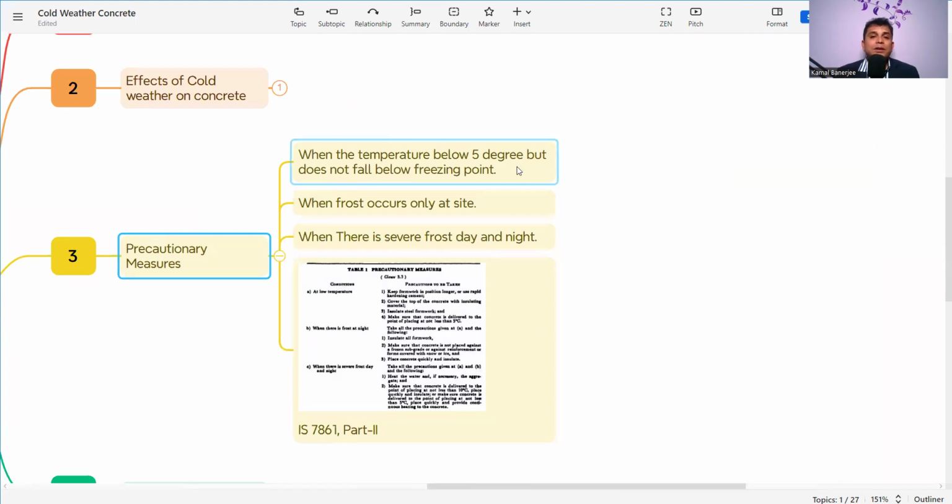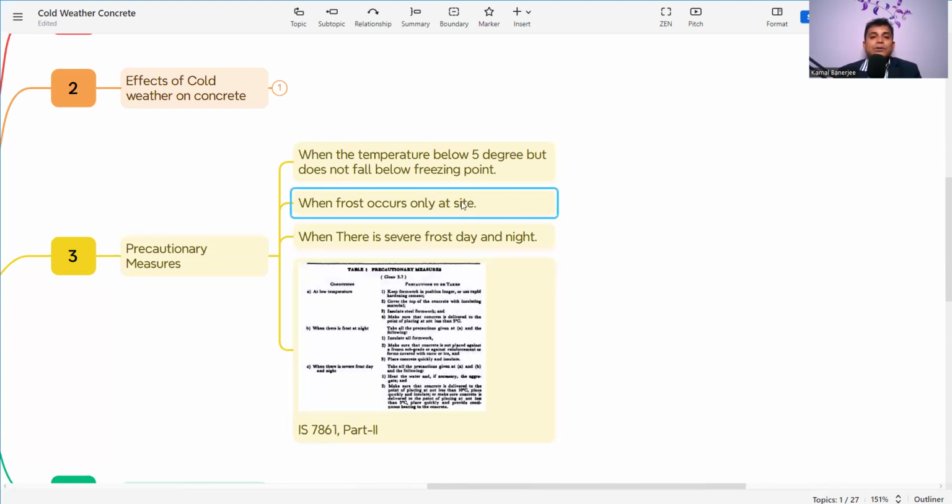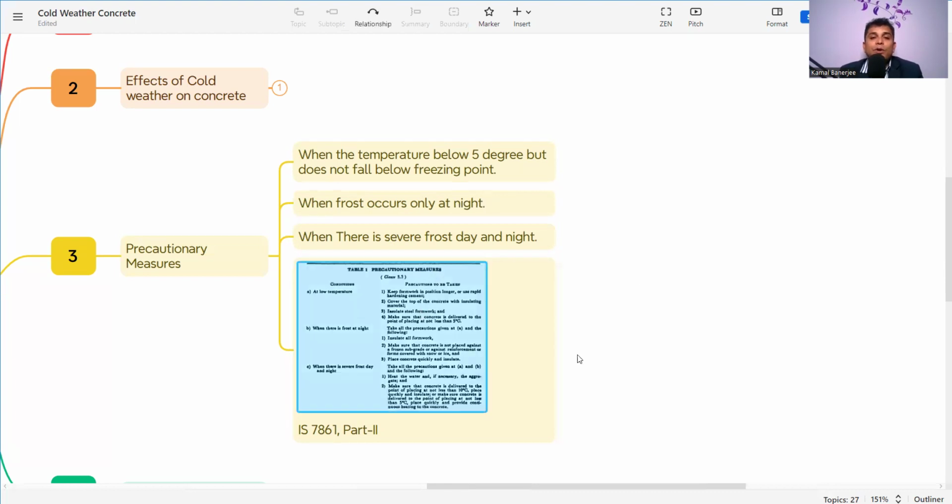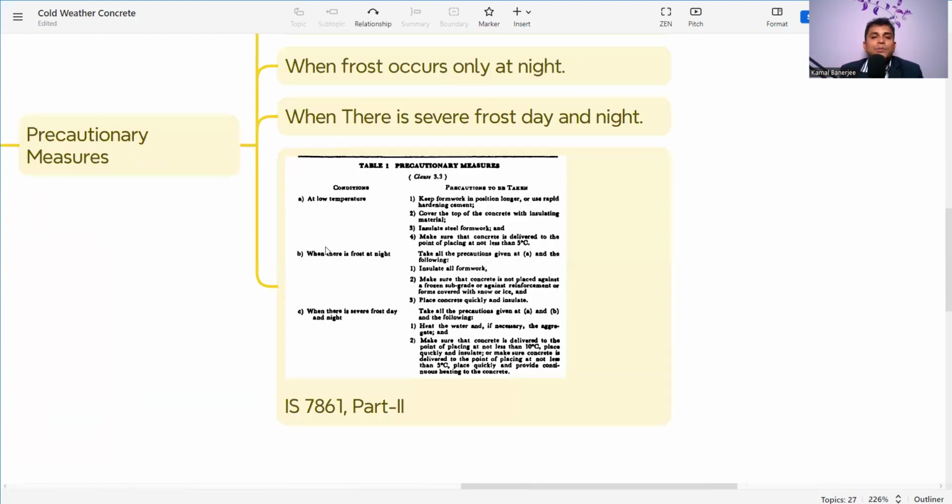Then when the temperature is below 5 degrees but does not fall below freezing point. So this is the first criteria. If our concrete is following this criteria, we need to take some precautionary measure. Then when frost occurs only at night, and then when there are several frost days and nights. So it is night, N-I-G-H-T. So if frost occurs only at night, or there are several frost days and nights, both times, what is the precaution?